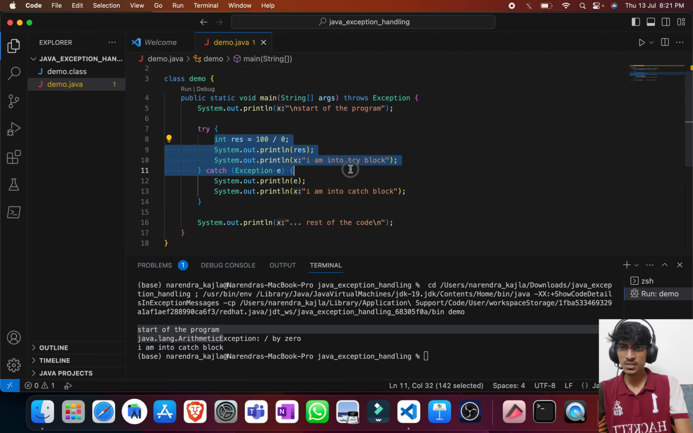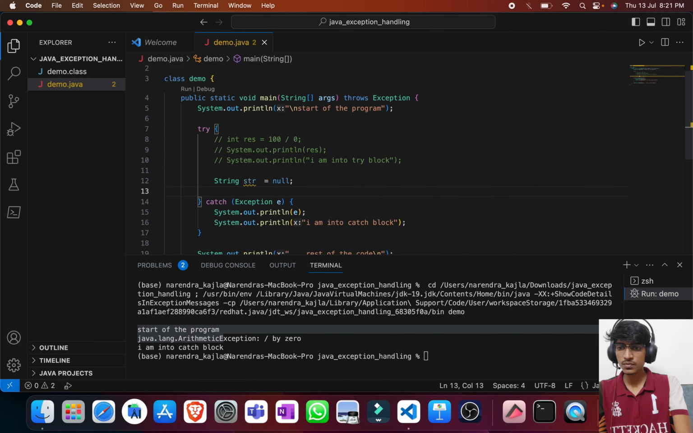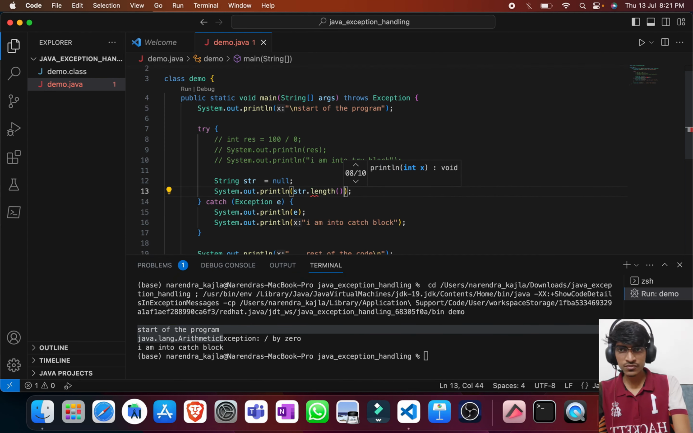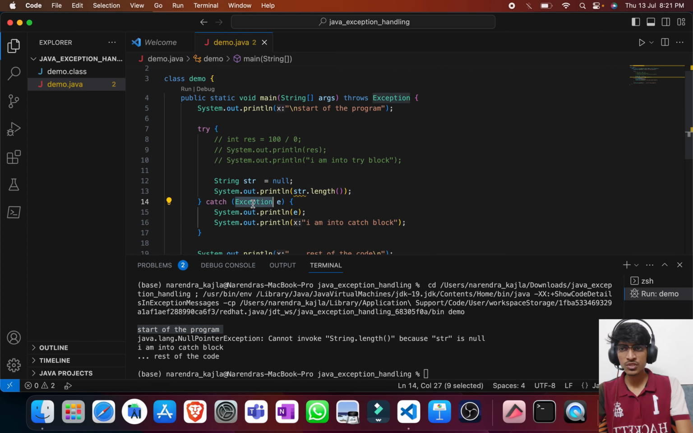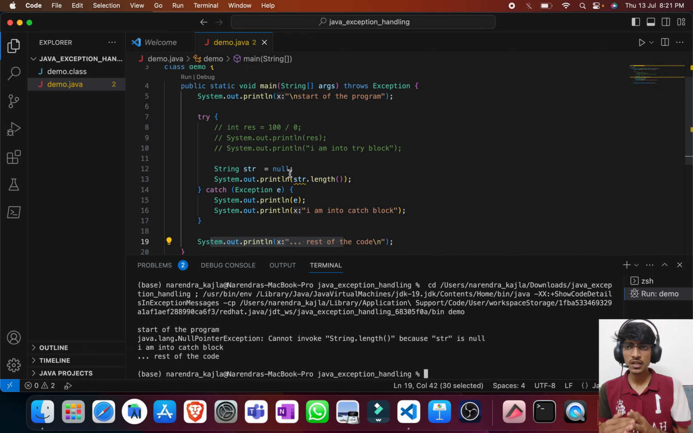We can take other examples as well. Let's say I have String str equals null, and the length of null is not allowed, so this will also throw an exception. Again, I am using the parent class, so the JVM is automatically handling what type of exception is occurring. So this time NullPointerException and the description about it, and then our "I am in catch block" line is getting executed, and after that the rest of the code is getting executed. So in this way we can take the risky code into a try block to handle the exceptions.